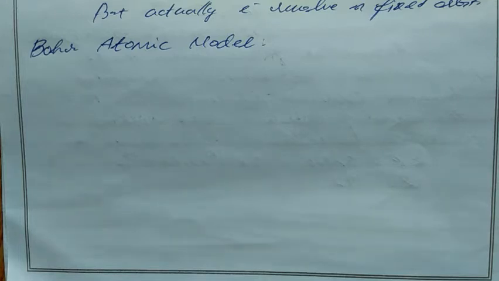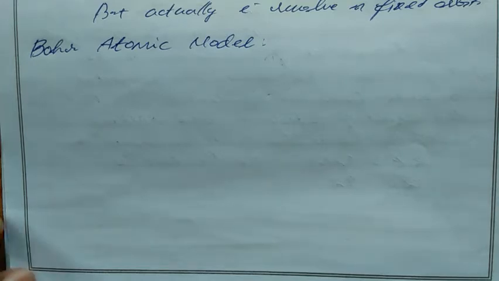Then we have some drawbacks of the Rutherford model: it cannot explain the stability of the atom, and it cannot explain the discrete manner of spectra. Then Niels Bohr corrected the Rutherford model with some of his hypotheses, and we are going to see all those points in this topic.